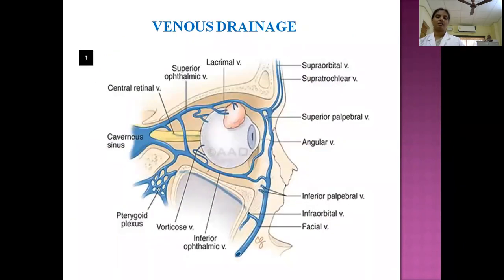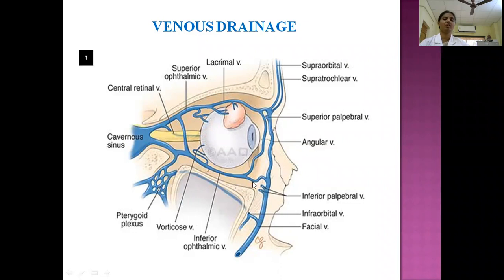Then what is the venous drainage? Veins drain the orbit by means of the superior and inferior ophthalmic veins. The superior ophthalmic vein is formed at the medial angle of the eye. Here it may communicate with the angular vein, and this is the supraorbital and supratrochlear vein, and further it drains. Here it receives the lacrimal vein, then forms the superior ophthalmic vein. Sometimes the superior ophthalmic vein passes separately through the superior orbital fissure and enters the cavernous sinus. Sometimes it may communicate with the inferior ophthalmic vein, and here it may communicate with the pterygoid venous plexus.